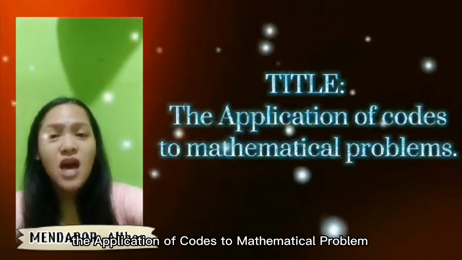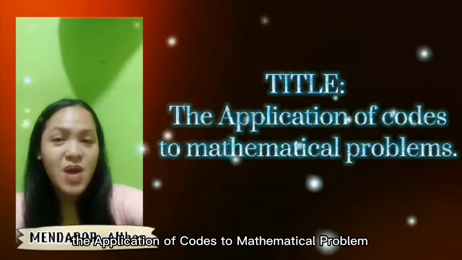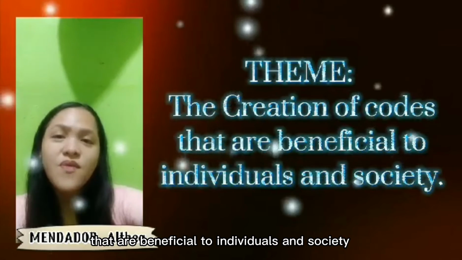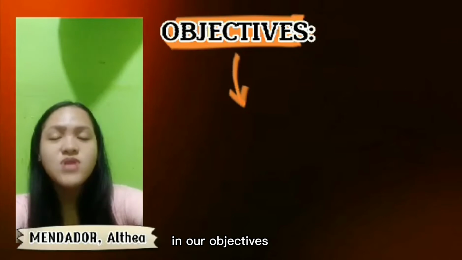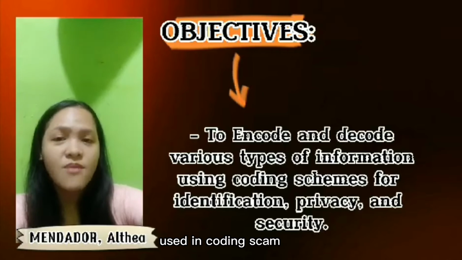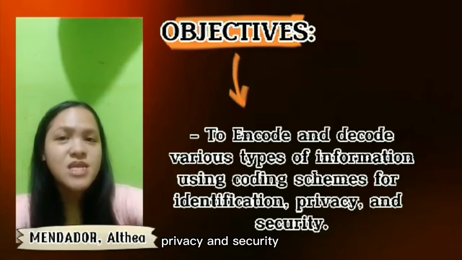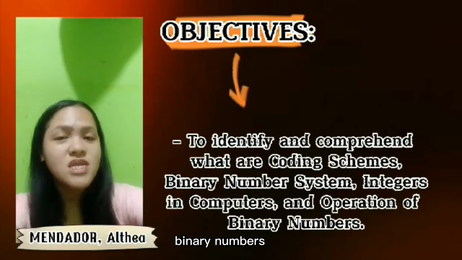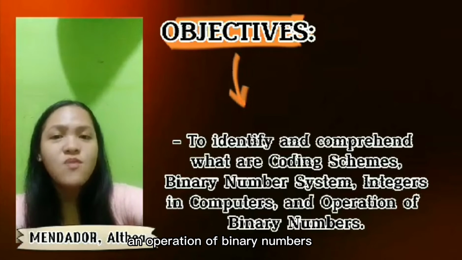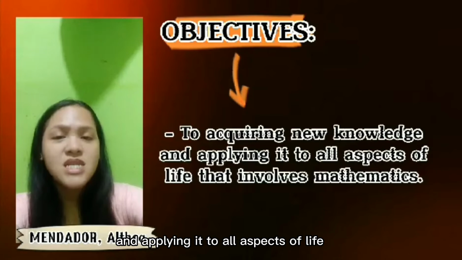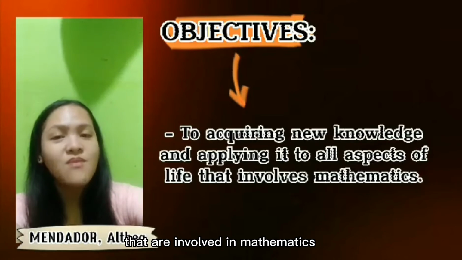We have the title, The Application of Codes to Mathematical Problems, and also we have the theme, The Creation of Codes that are beneficial to individuals and society. In our objectives: to encode and decode various types of information using coding schemes for identification, privacy, and security; to identify and comprehend what are coding schemes, binary number system, integers in computers, and operation of binary numbers; and to acquire new knowledge and apply it to all aspects of life that are involved in mathematics.